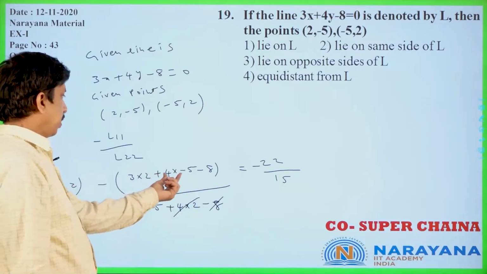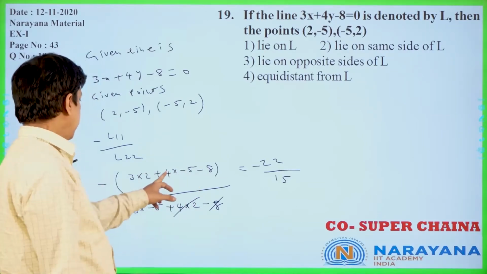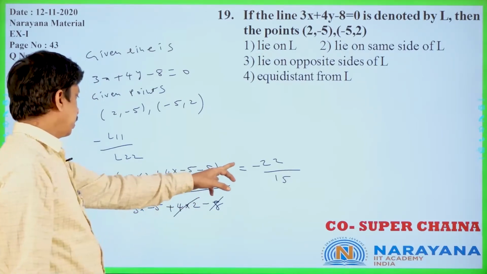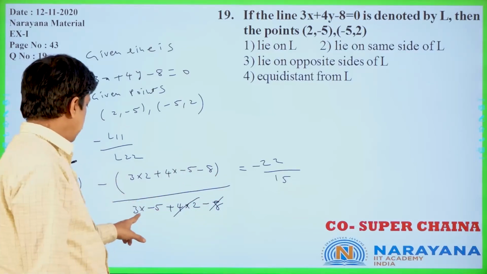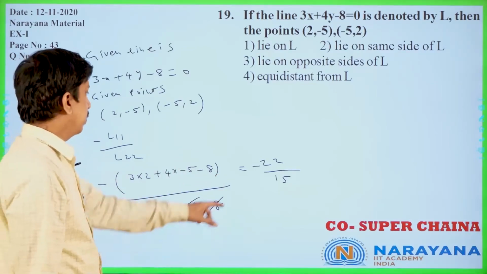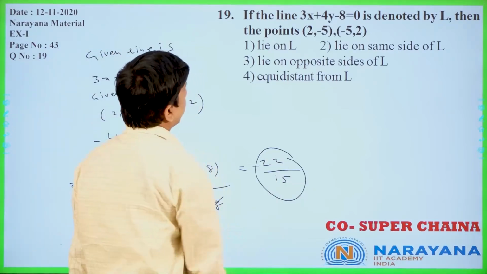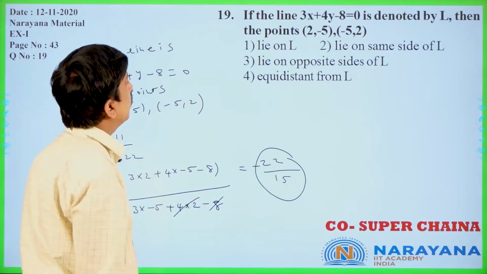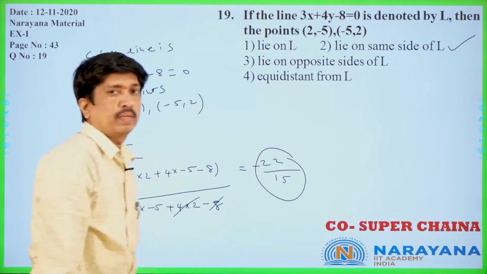But here this is a positive thing we got. In the denominator, negative we got. Why? Because 6 minus 28 is minus 22, minus of minus is plus 22 actually. That is nothing but, in the denominator, minus 15 is there. 15 with minus we are writing. So this is a negative value we are getting. Negative value means they lie on the same side.